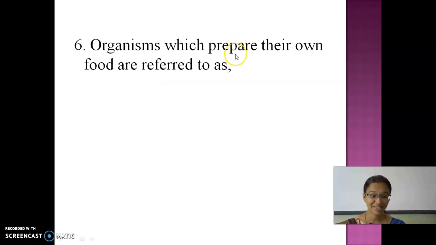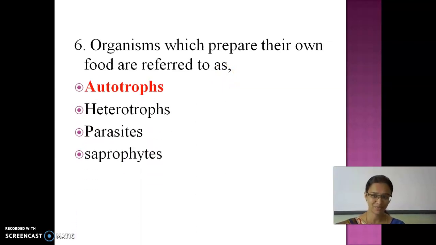So the organisms which prepare their own food are called, yes, tell me, I can't hear, louder. Yes, very good. They are called autotrophs. These heterotrophs, parasites, saprophytes are not able to prepare their own food. They depend on others.